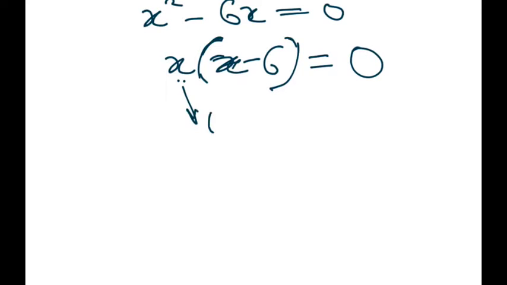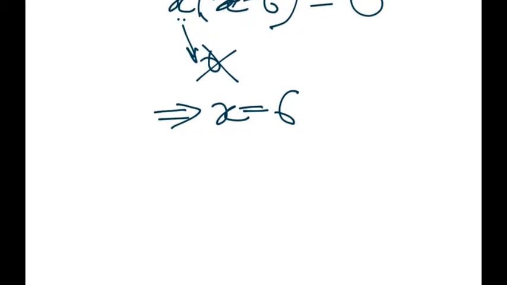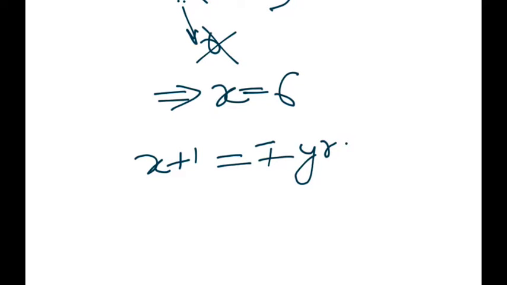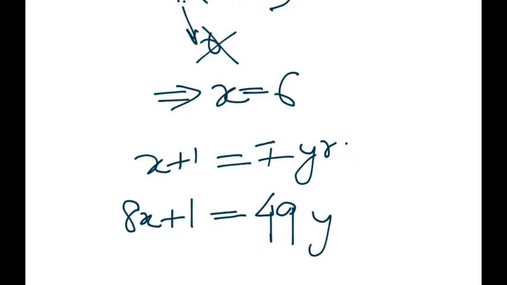x can't be 0, right? So we'll not consider this. Therefore x is equal to 6, right? Which means the present age of his son is x plus 1, which means 7 years, and the present age of Will Smith would be 8x plus 1, which is equal to 49 years.